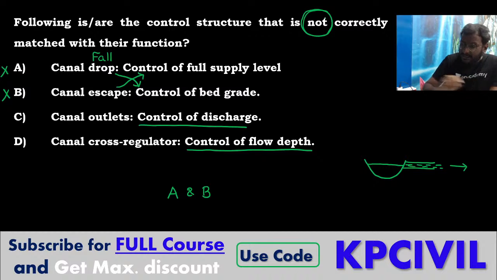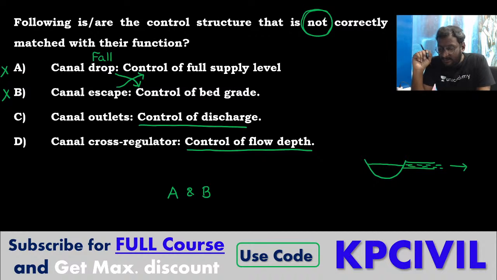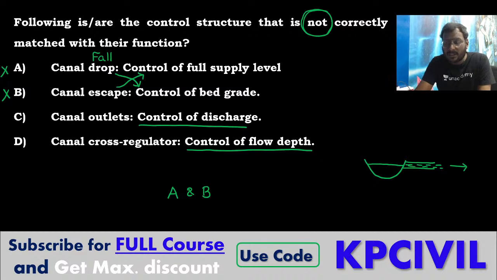The word not is important. They are asking about which of the following are not correctly matched. So A and B are the answers. Clear for everyone? Shall we move on? Pallavi. Okay, good. It is the answer.